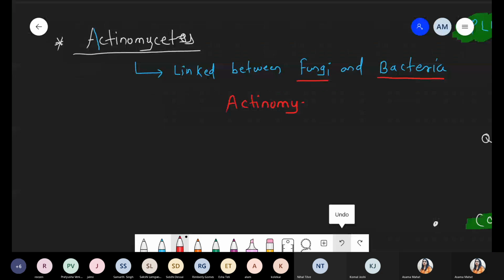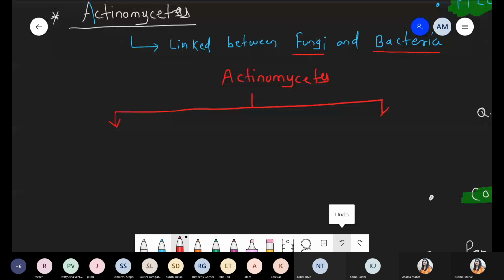Actinomycetes has some properties. Those are examples of fungi as well as those are examples of bacteria also. So first of all, we are talking about which property. Those are examples of bacteria. Why do we say that actinomycetes belong to the bacterial category?